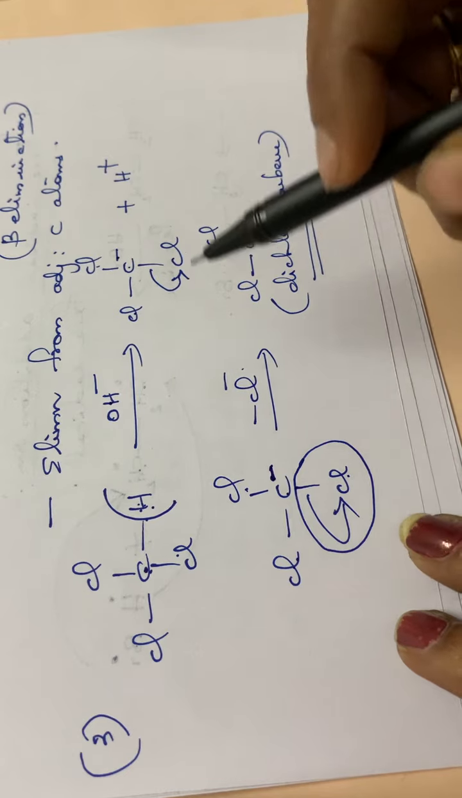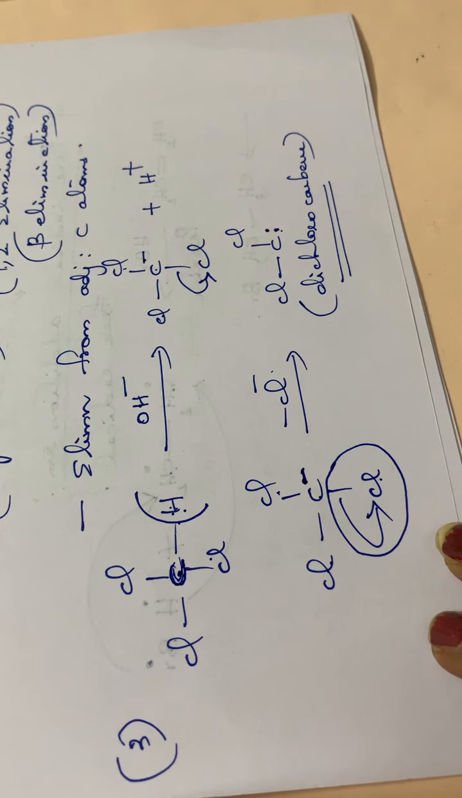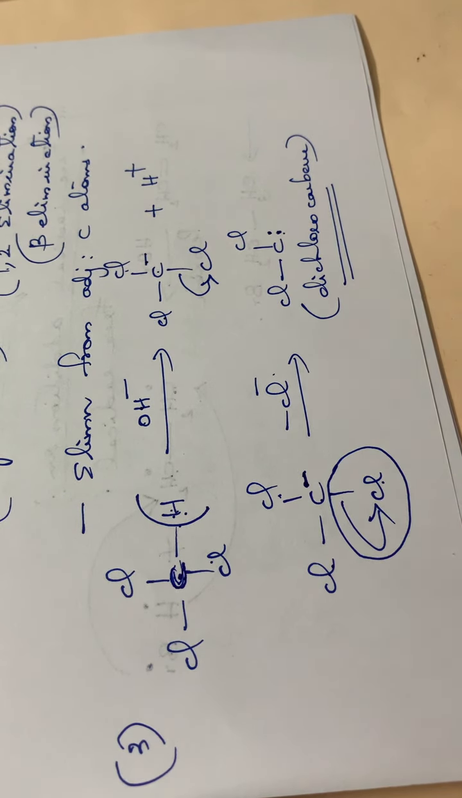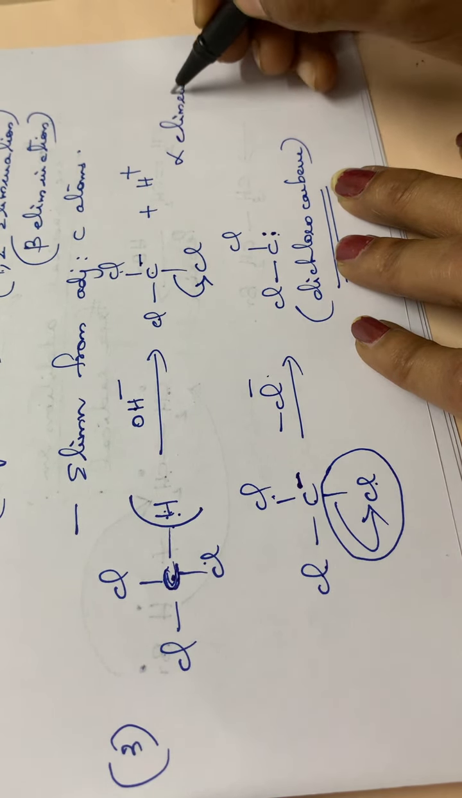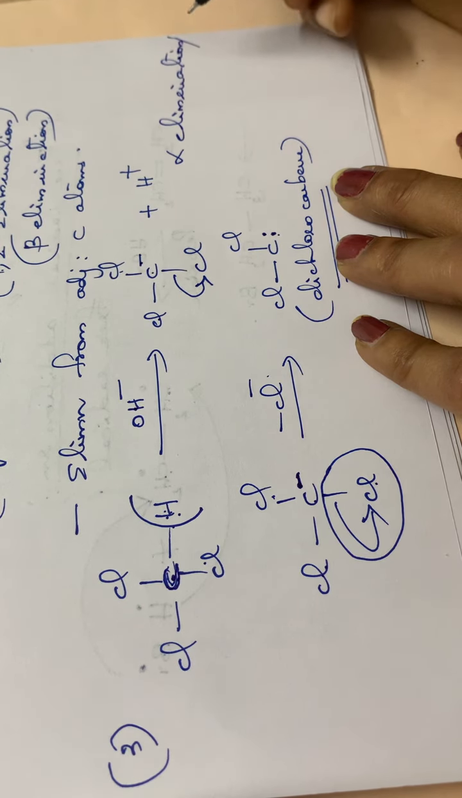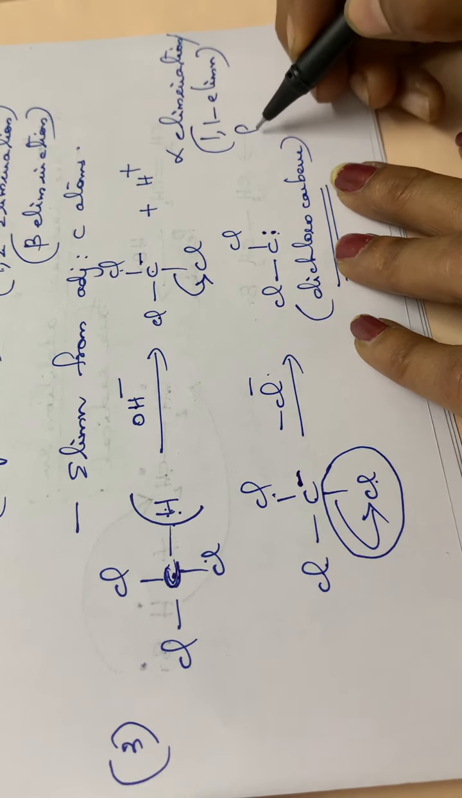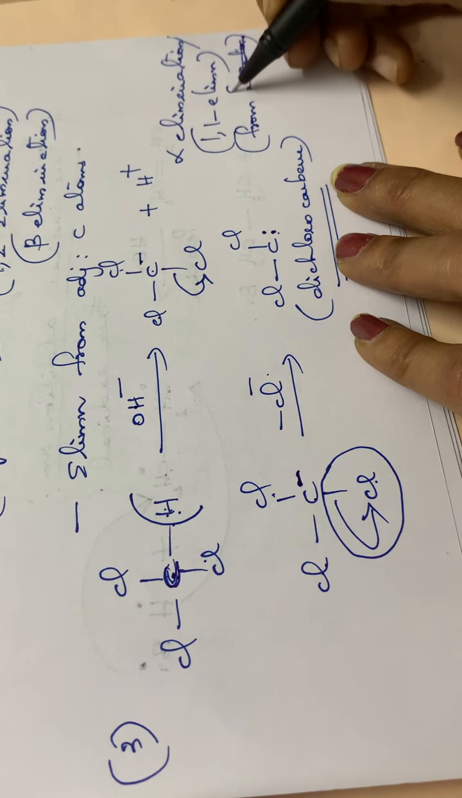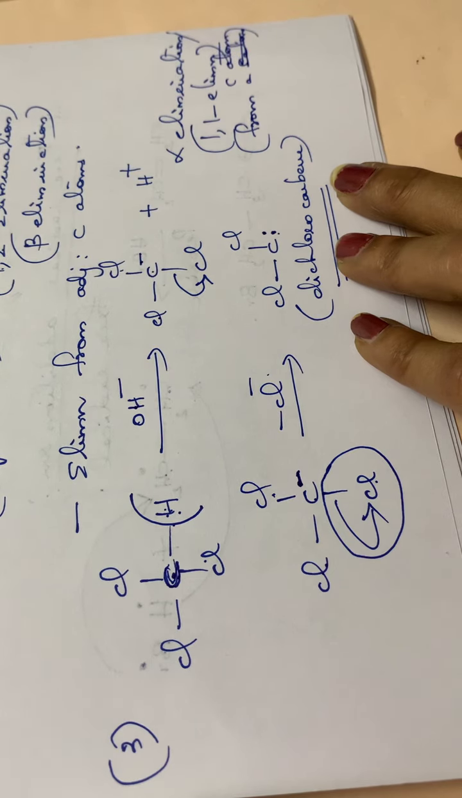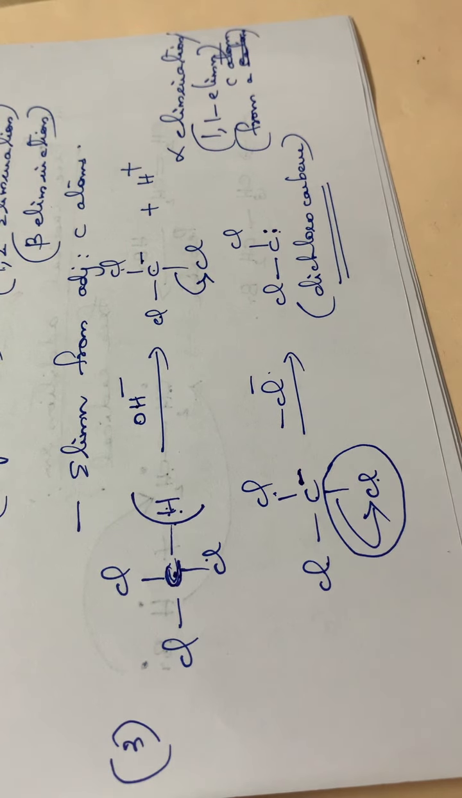See here, in this case the removal is taking place from a single carbon atom, right? The removal of electrons is taking place from a single carbon atom. So we can call it an alpha elimination, or 1-1 elimination. That is, elimination is taking place from a single carbon atom. So this is very important, alpha elimination as well as beta elimination.